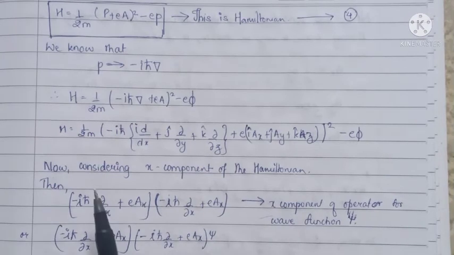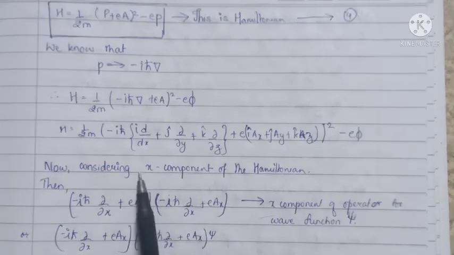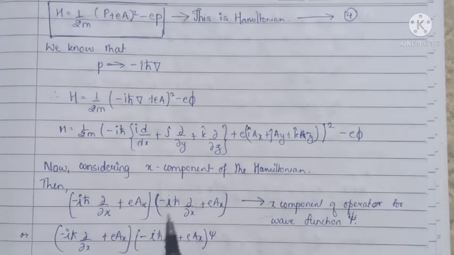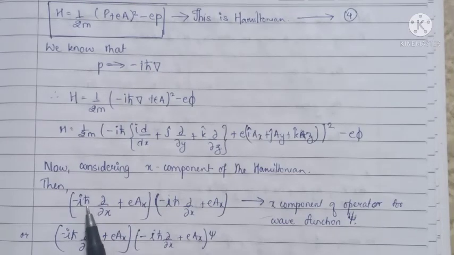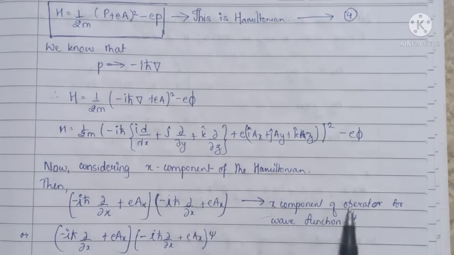Now if we consider only the x component of the Hamiltonian, then the x component can be written as (minus iħ ∂/∂x plus eA_x)(minus iħ ∂/∂x plus eA_x), which is the x component of the operator for the wave function psi.